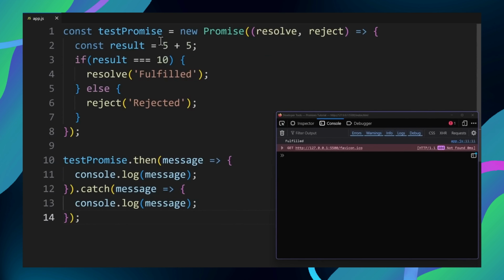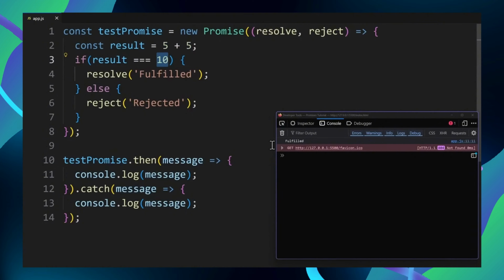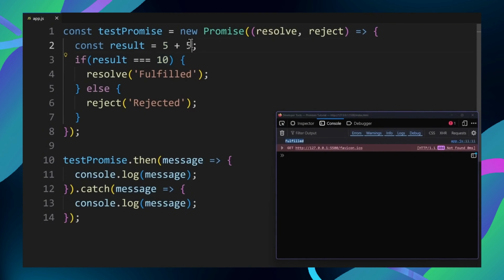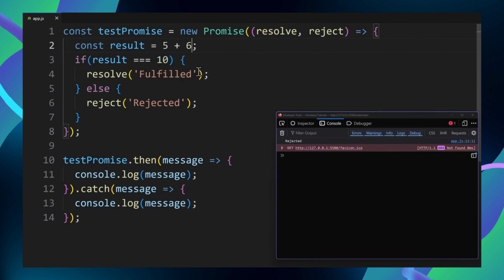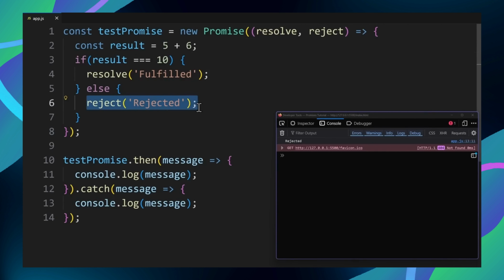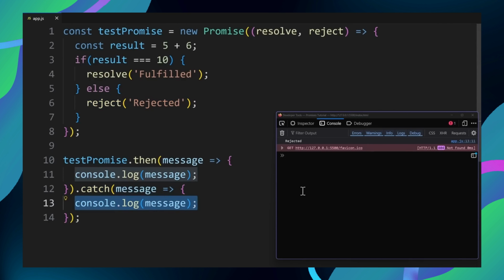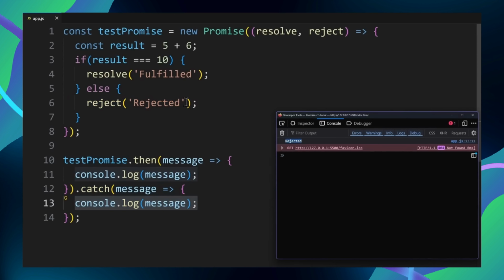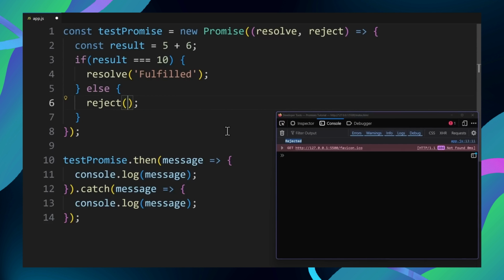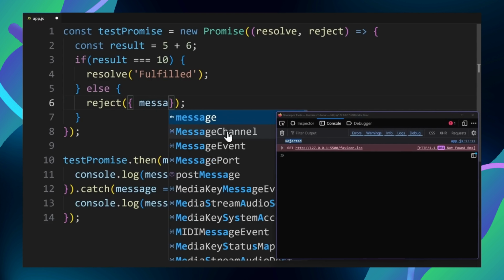So let's try this out. When 5 plus 5 is 10, the operation will be successful, and the promise is fulfilled. Now, if you make a mistake on purpose, the result won't be 10. Then the promise will be rejected. So the code in the catch block happens, which is the error on the console. Now, of course, the response doesn't have to be a text message. You could also return complex data, like objects, for example.